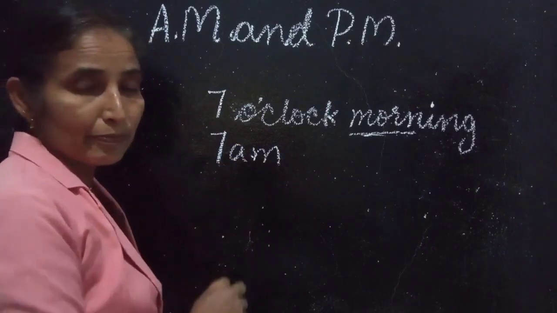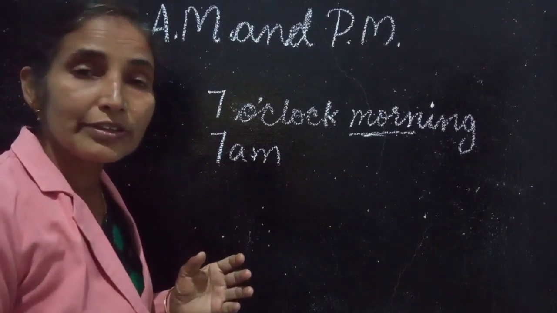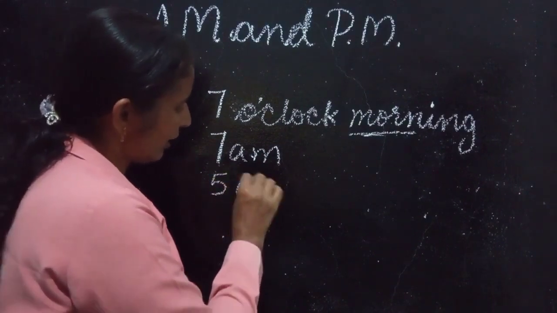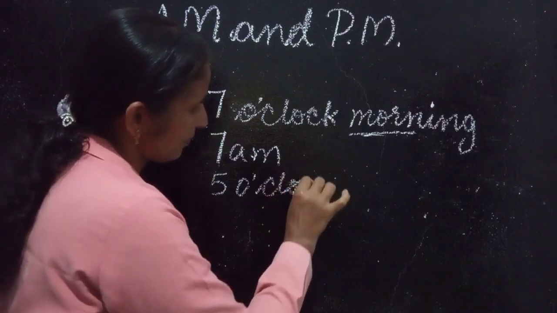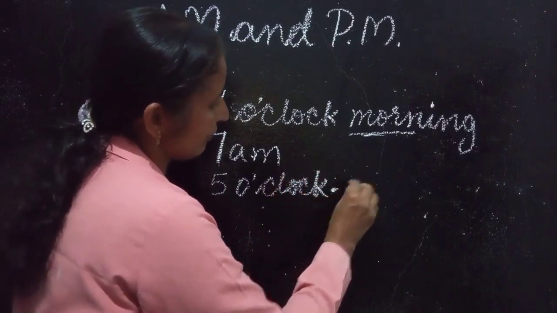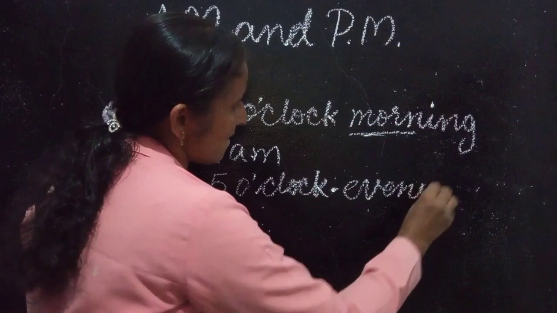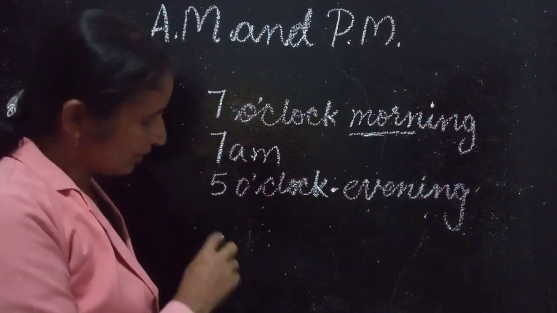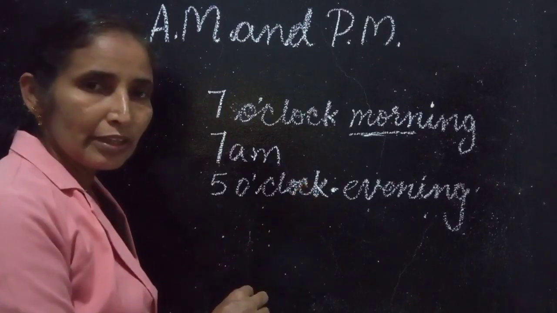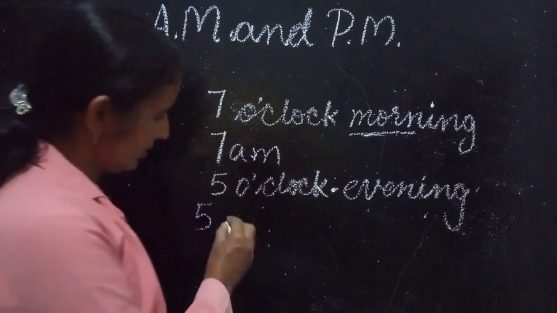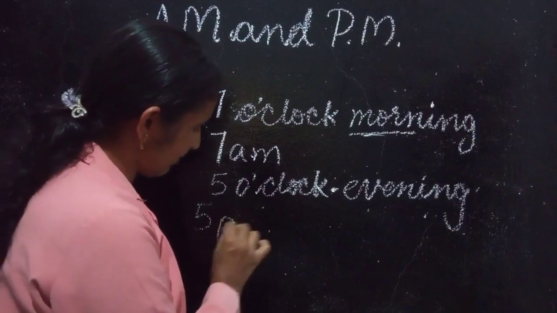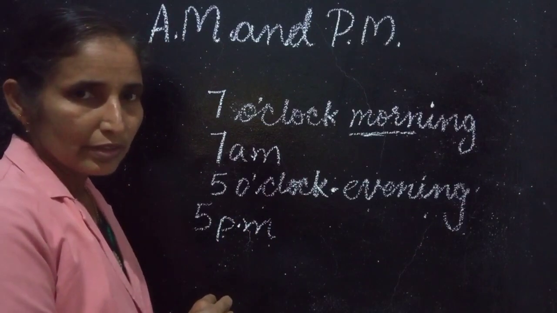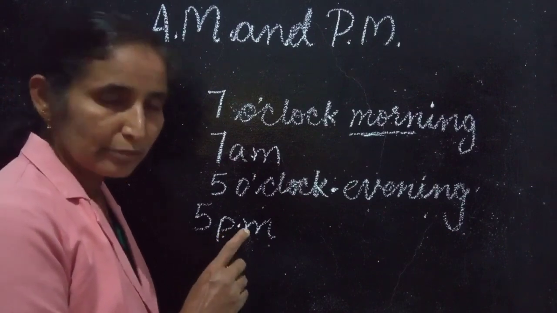You are getting the videos in the evening, 5 o'clock in the evening. Is it AM or PM? Evening time is 5 PM. Okay. The full form is post meridian.